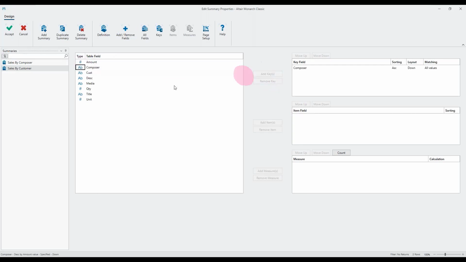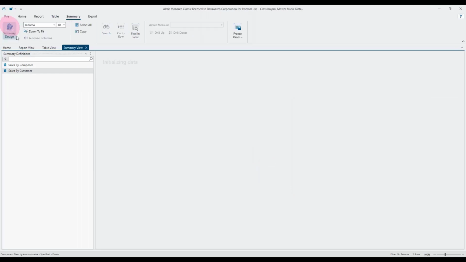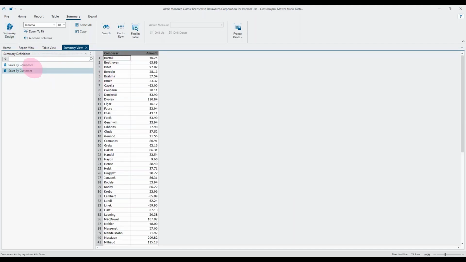We'll have the composer as a key. We'll have the amount as a measure. So effectively, that's the same structure as the first one we started with. And I'm sorry, I meant to choose customer there rather than composer. So I'll go back and change that in a moment. But what we should be looking at here is an alphabetical list of customers with amounts rather than composers. So let me go and change that as we make some more changes to it.